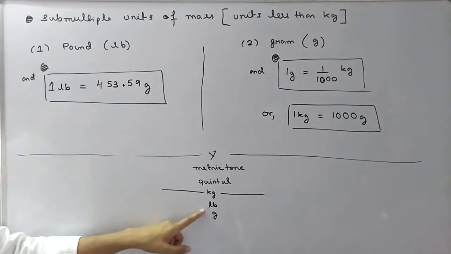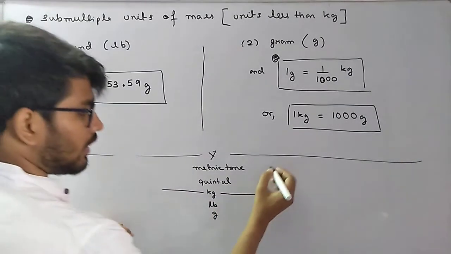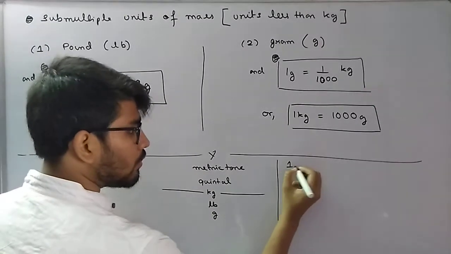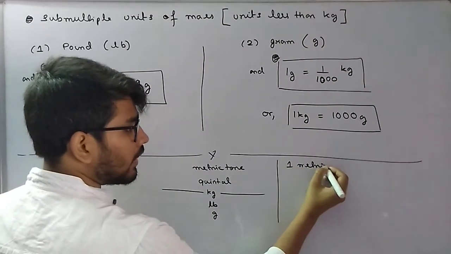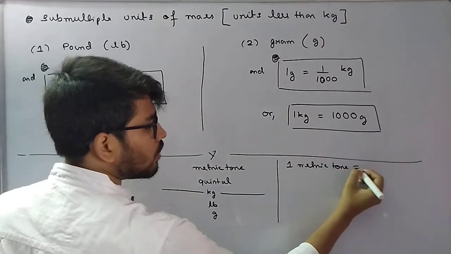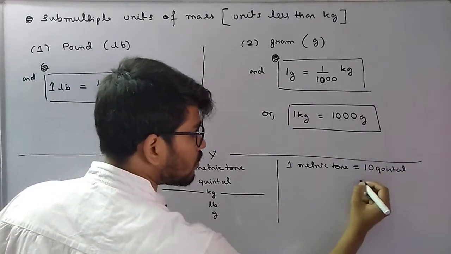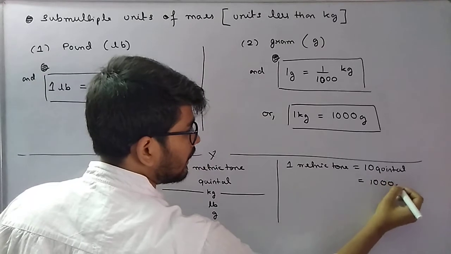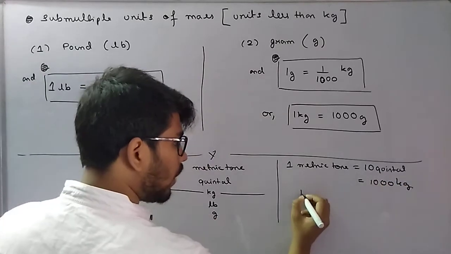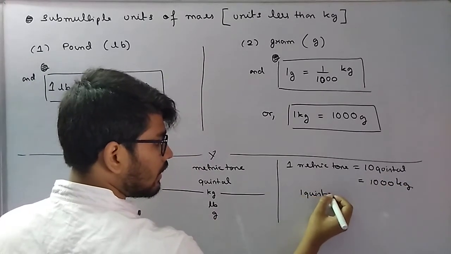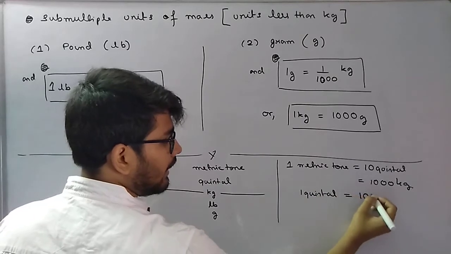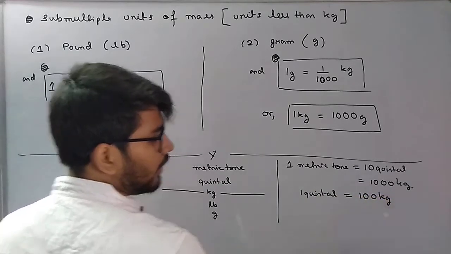1 pound is equal to... I forgot. Everyone just did it. 1 metric ton is equal to 10 quintal, which is equal to 1000 kg. 1 quintal is equal to 100 kg.